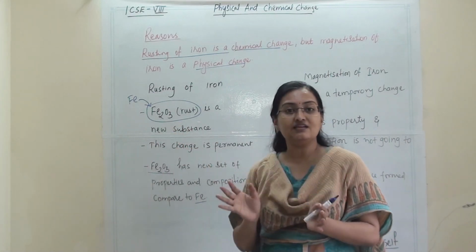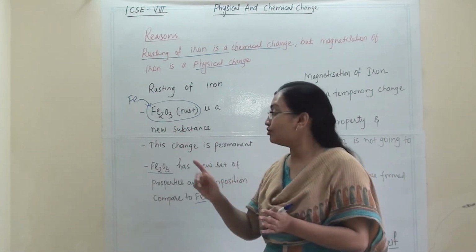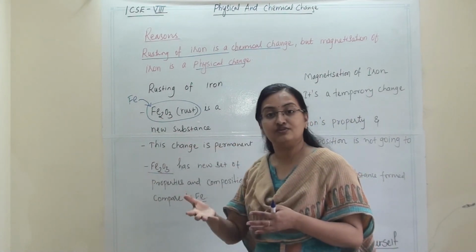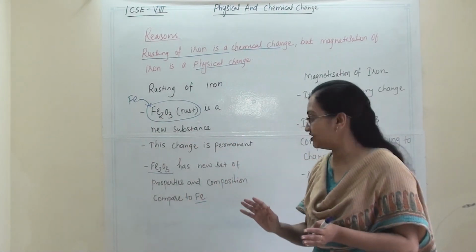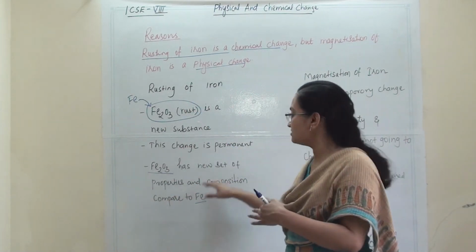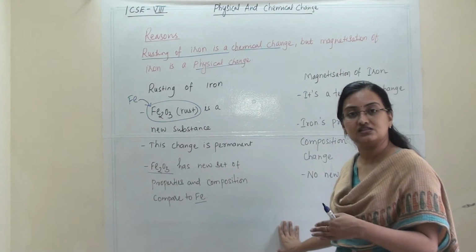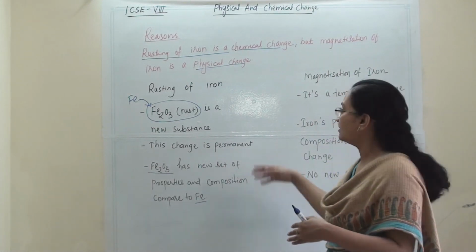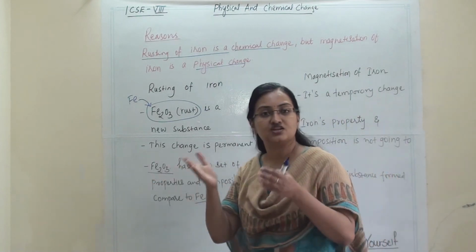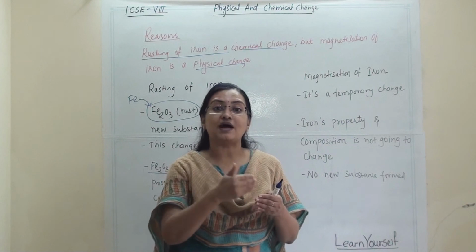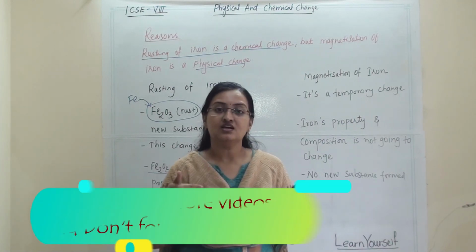But don't leave the answer if you don't know the new substance. Instead of leaving the complete question blank, you can write all the characteristics of chemical change and all the characteristics of physical change. And the last statement will be, hence it has been proved that this change is a chemical change and this change is a physical change. So this is the pattern of writing any reason.